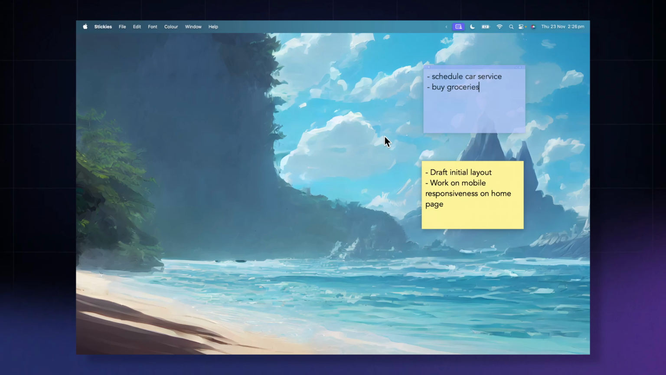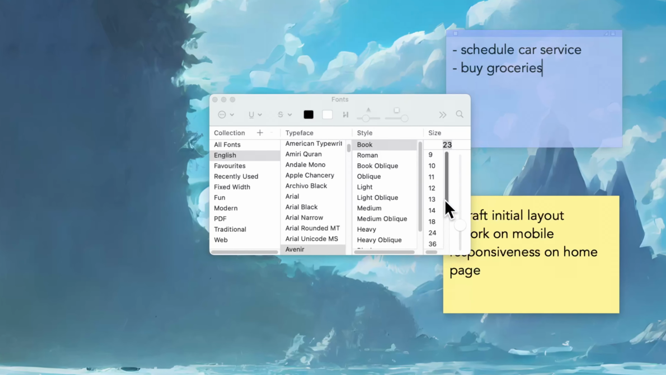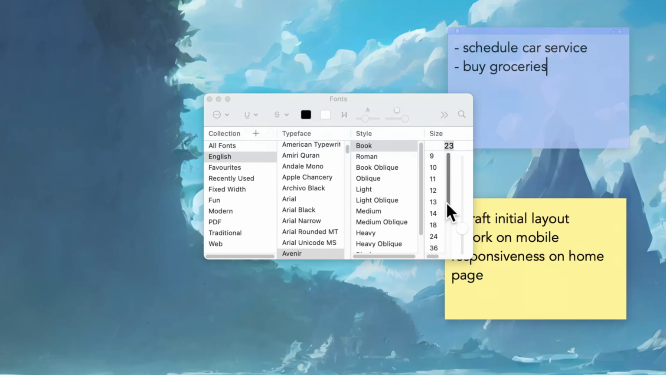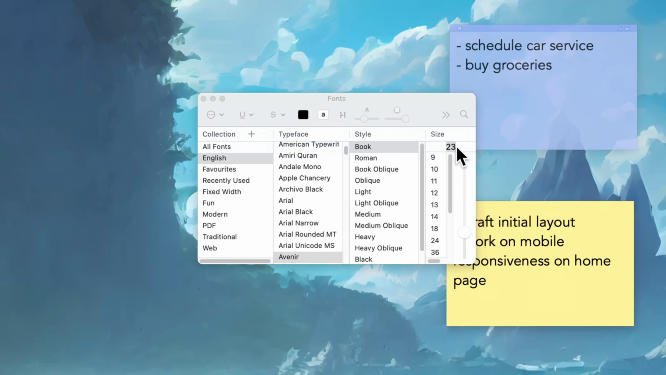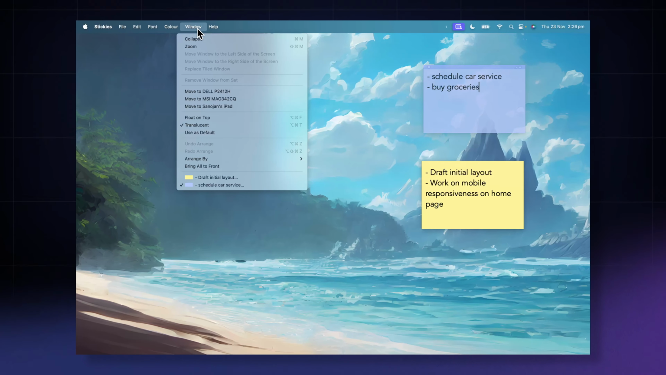Also, if you notice that your font size is really small, you can click Command-T to open the fonts. Then select the font and the size that you want. Mine is Avenir, size 23. If you want to make this a default setting when you create a new note, you can go to Window, then click Set as Default.